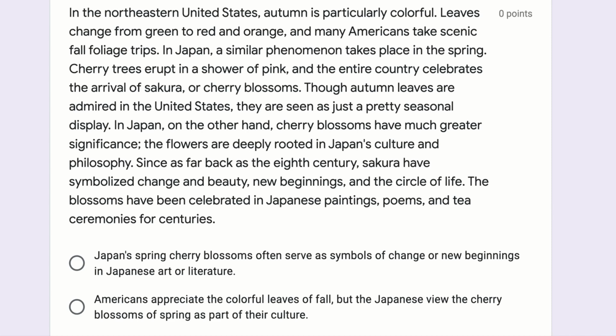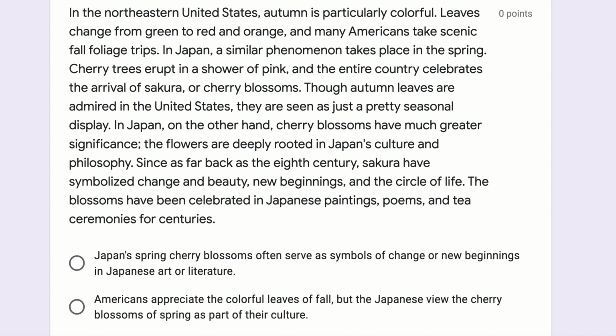We want to ask ourselves those three questions. What is the text mostly about? What does the author want me to know? And what links all of the information given? Let's keep those things in mind as we read this paragraph.